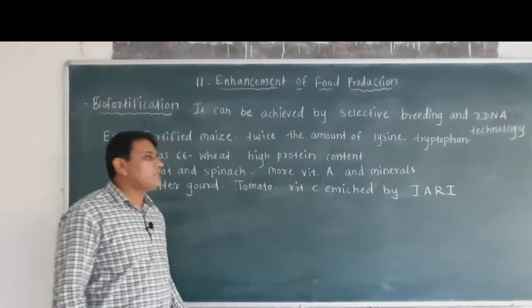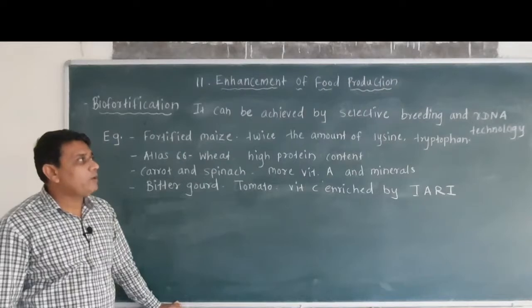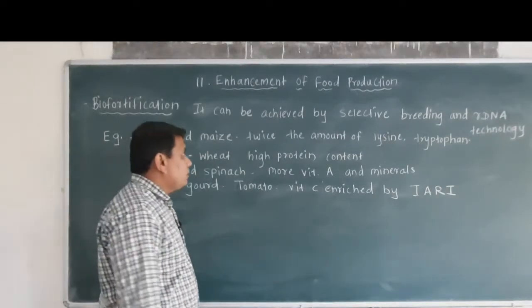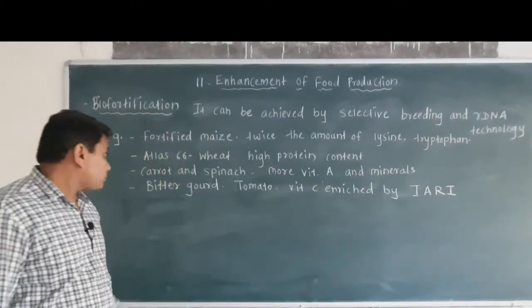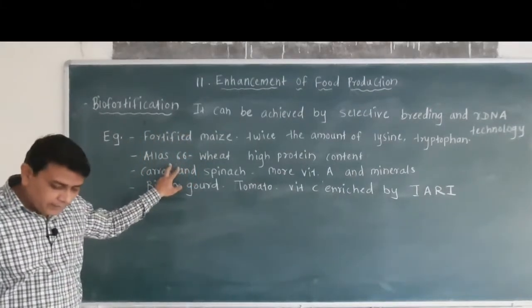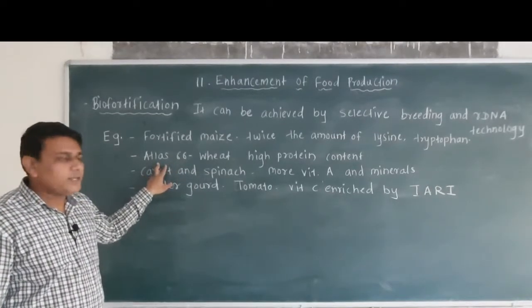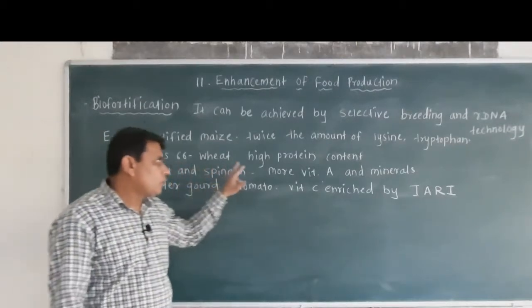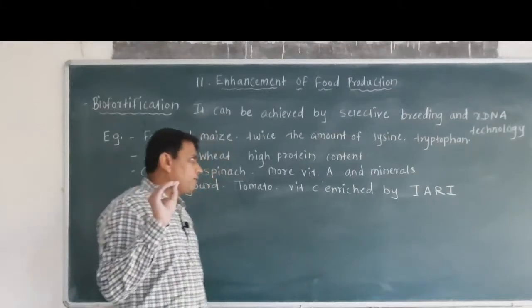So to increase the amount of amino acids like lysine and tryptophan, biofortification is carried out. Then the second example is a wheat variety, that is Atlas 66, which has been produced to increase the amount of proteins in the wheat.